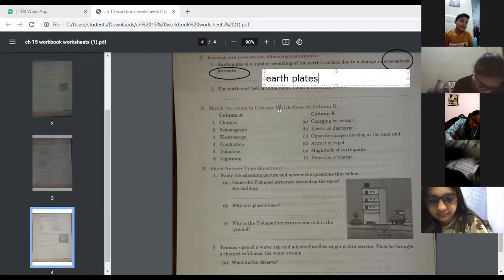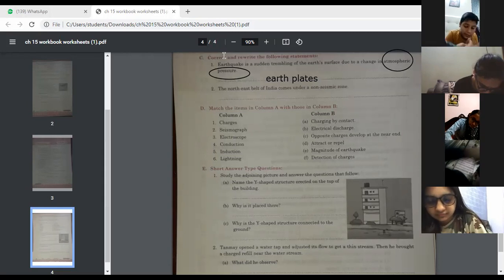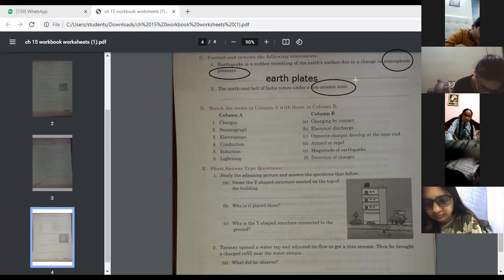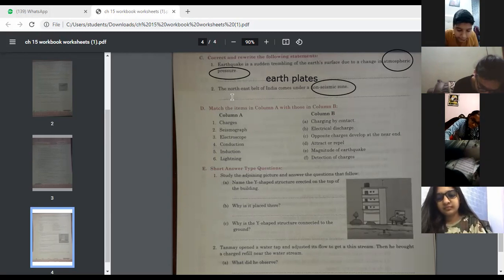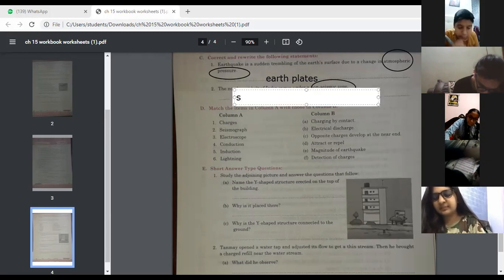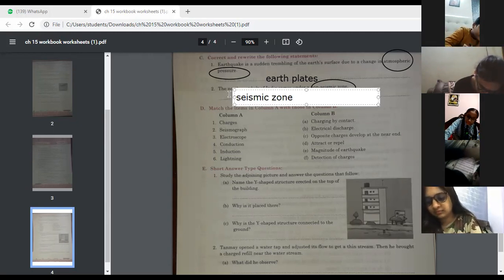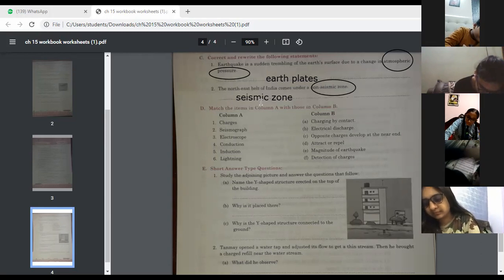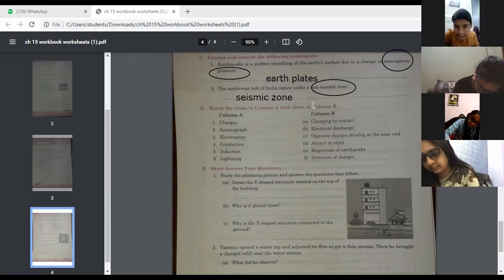Next, the northeast belt of India comes under a non-seismic zone? So under what heading does it come? Seismic zone. So that is an earthquake prone area.